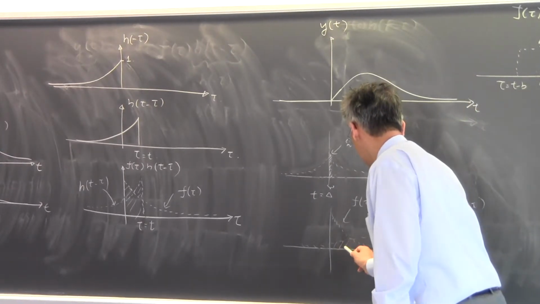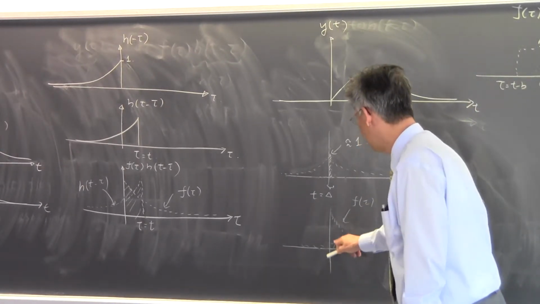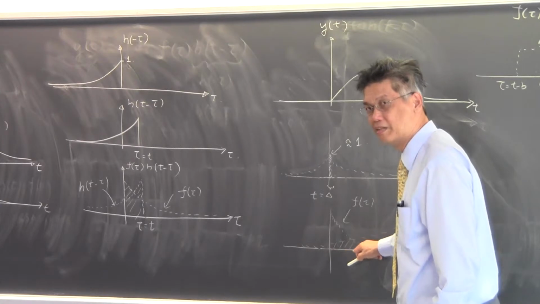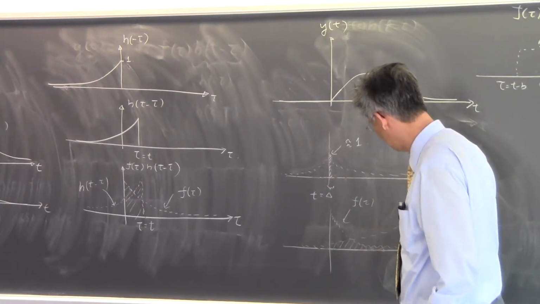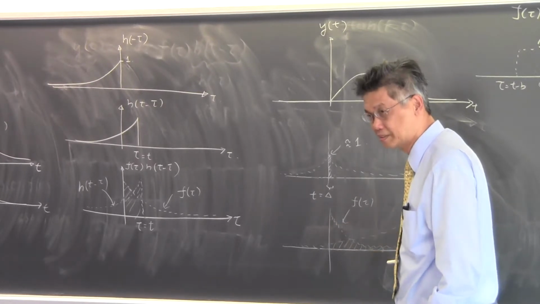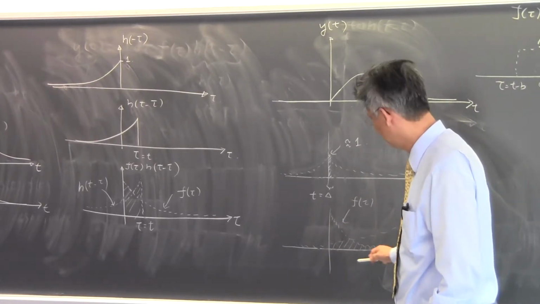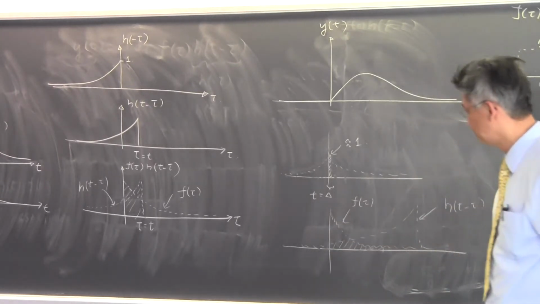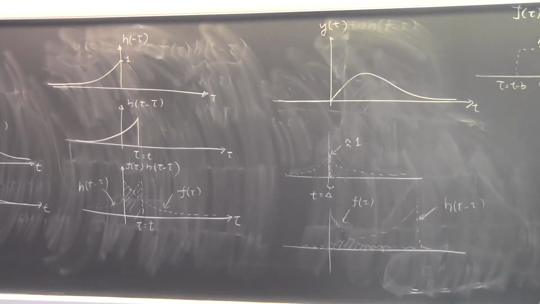These are small values. Small values times large value, the small values dominate. This is also dominated by the small values. So when you have small values times large value, the answer is small. So the area underneath the overlap integral becomes smaller and smaller. So whatever goes up must come down.